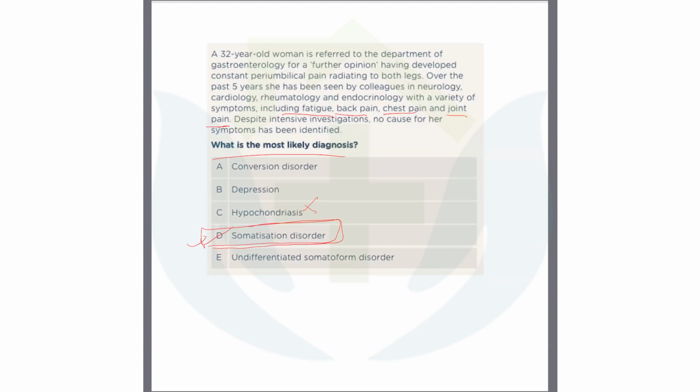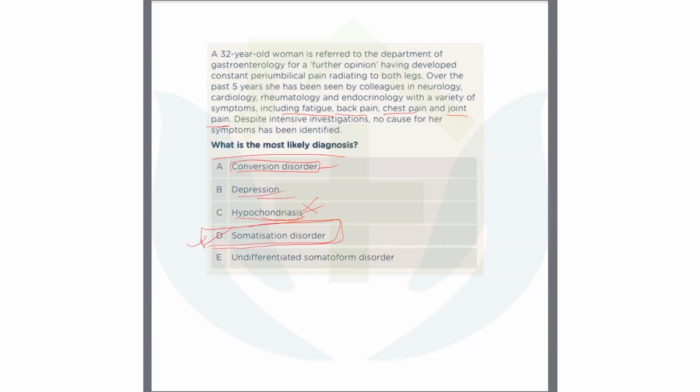No, it is not hypochondriasis because there is no family history of cancer. There is no false belief. Hypochondriasis is actually a delusion. Conversion disorder, no, there is no paralysis, no neurological symptoms over there, so you could not think of it. Depression, there is no chance of depression here also. Low mood, loss of energy.